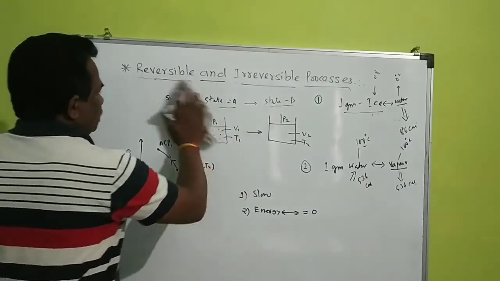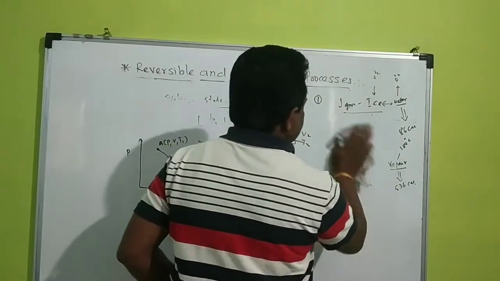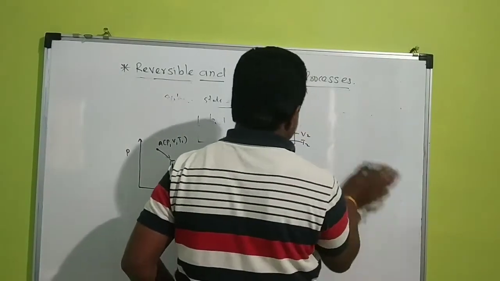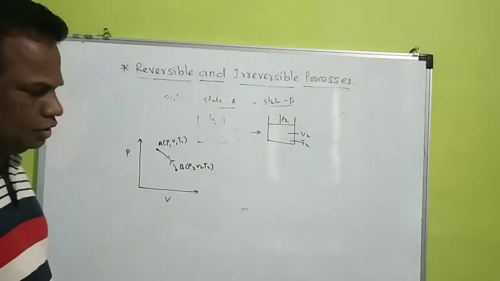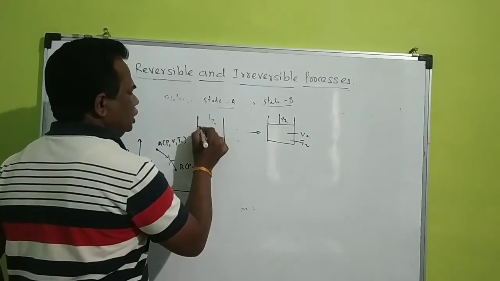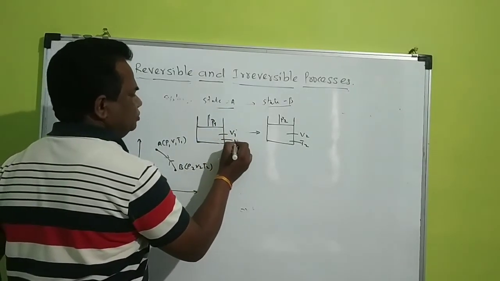Now, if the process changes from A to B but does not reverse back, what does that mean? It reverses back, but in a different path.